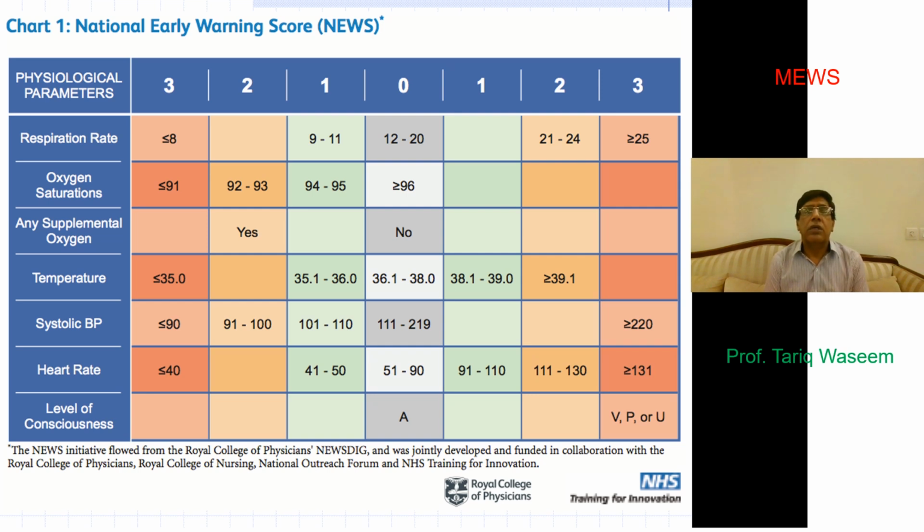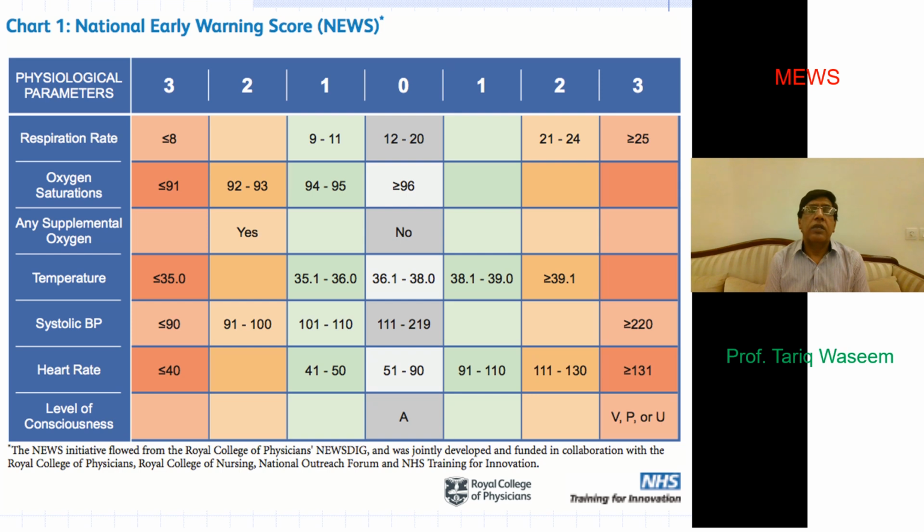Normal oxygen saturation on pulse oximeter has to be more than 96%. So someone with 94, 95 saturation on room air would have a score of 1. Someone with 92 to 93 has a score of 2 added to it.